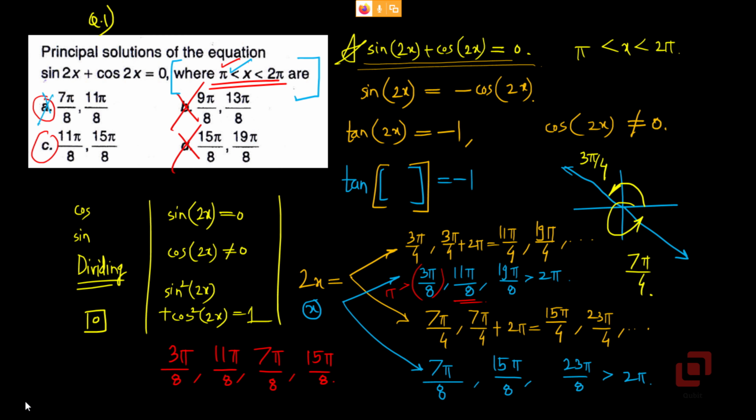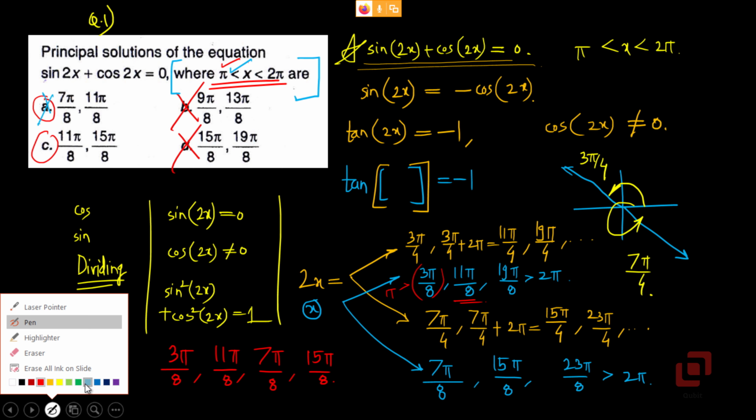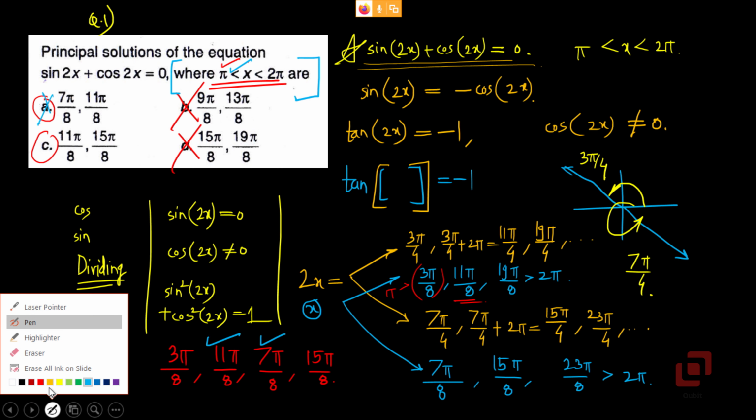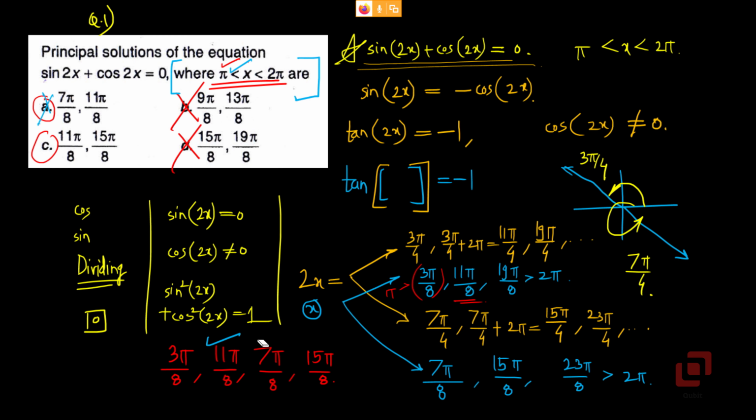But out of these 4 solutions, we should consider only the second one and the third one because, oh sorry, not 7 pi by 8, just a second. Second one and the fourth one, because these lie in the range specified in the problem. So it is 11 pi by 8 and 15 pi by 8, or option C.